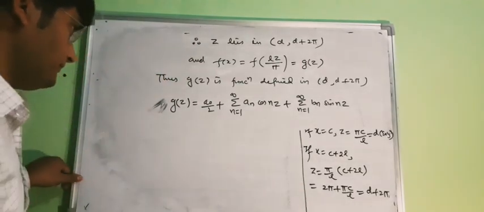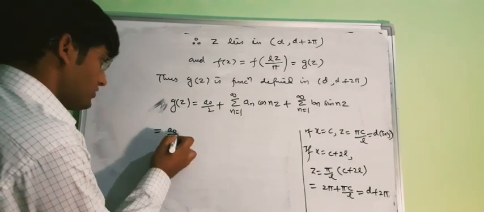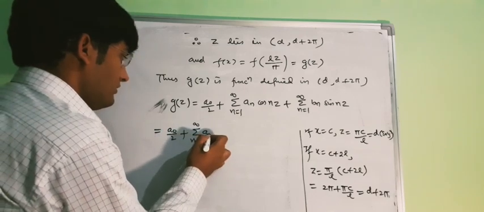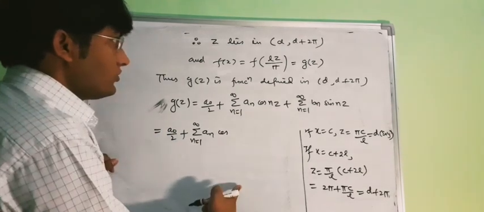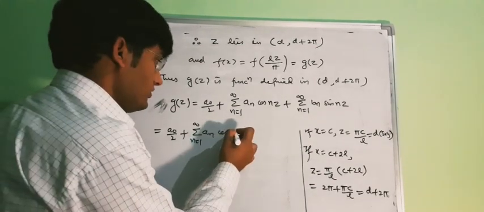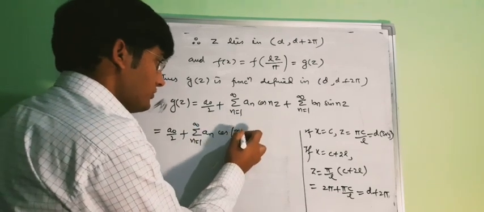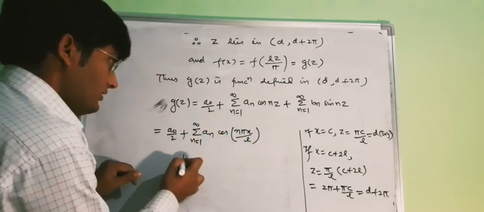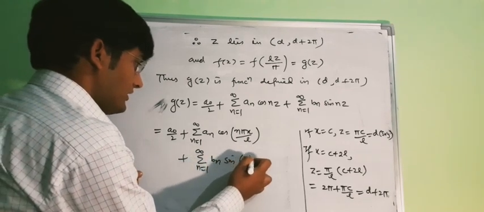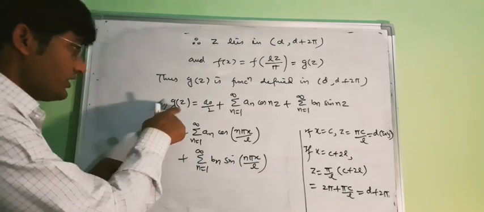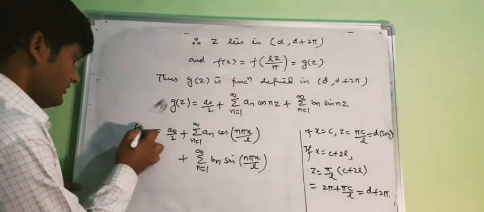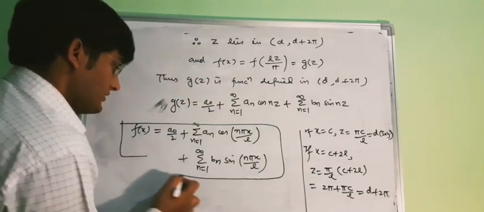Now we can also write it as a0 by 2, then the summation n equal to 1 to infinity an cos nz. Your z was pi x upon L. If you see the value of z, then it was your pi x upon L. So as z was pi x upon L, this will be your n pi x upon L, and further we will have the summation n equal to 1 to infinity bn sin n pi x upon L. So this will be the Fourier series for g(z), and g(z) and f(x) is same, so we can also say that this is the Fourier series for f(x).